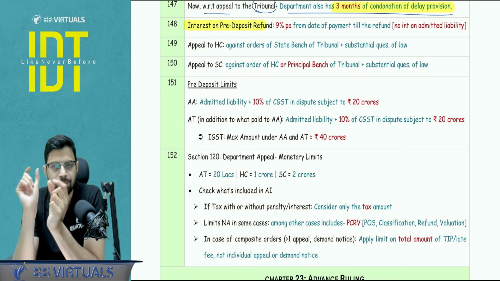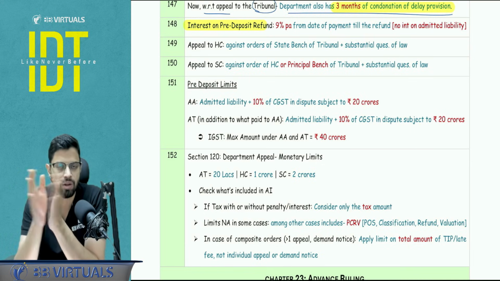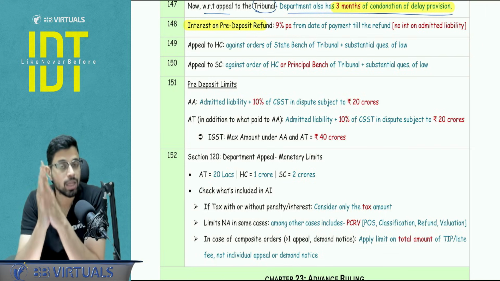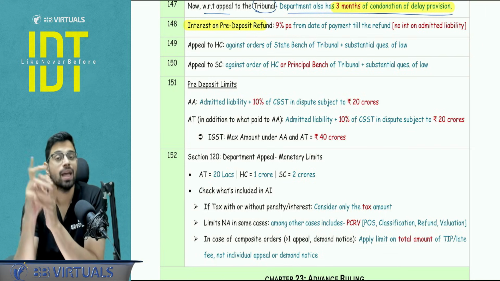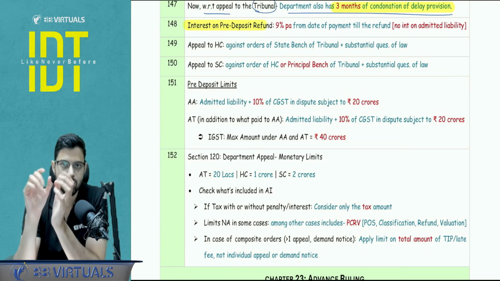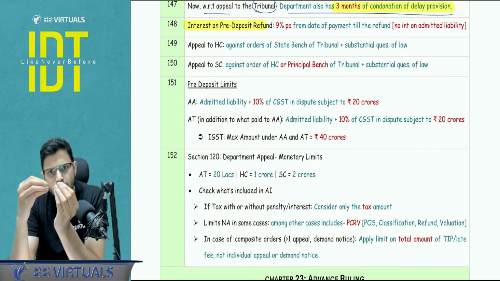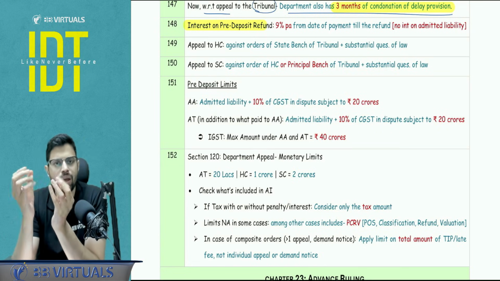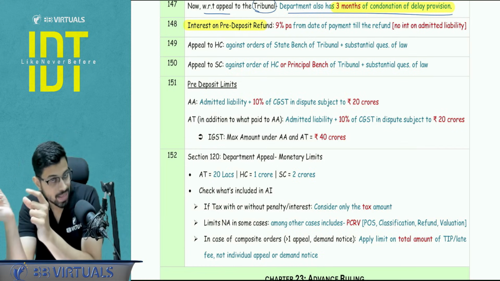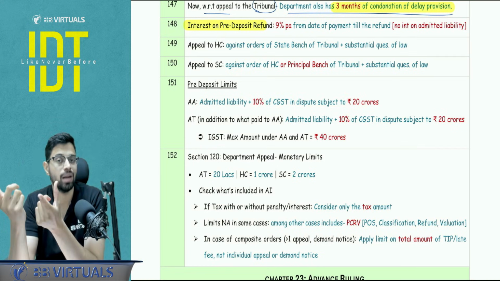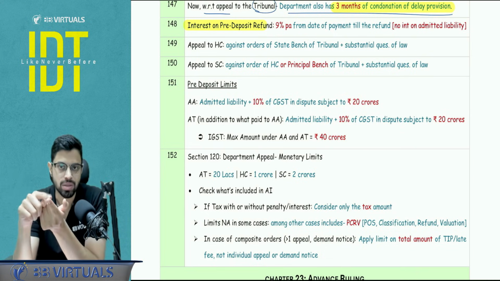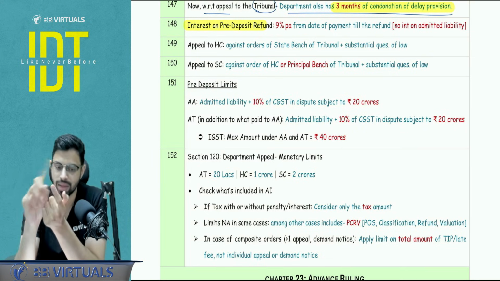You know the reason, right? We have covered this in the questions. You must have covered it in the questions, that from date, the first date we exclude. And another point to be noted, a mistake area here is that self-admitted liability that you are depositing, you're not going to get the refund of that. So if, let's say, there is a total pre-deposit of, let's say, 15 CR, out of which 5 CR was self-admitted. So balance 10 CR, that would have been 10% of the disputed tax, that you will get the refund along with interest. So interest calculation will be on that portion, not the self-admitted liability.